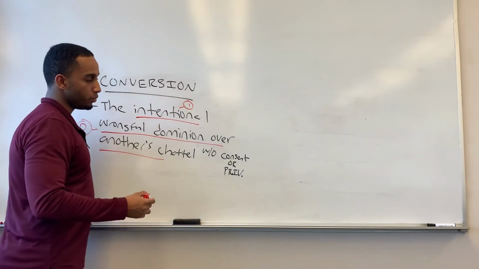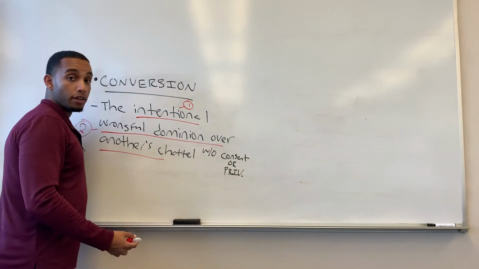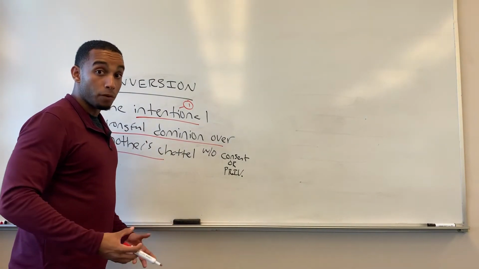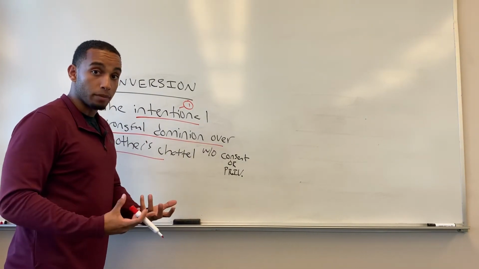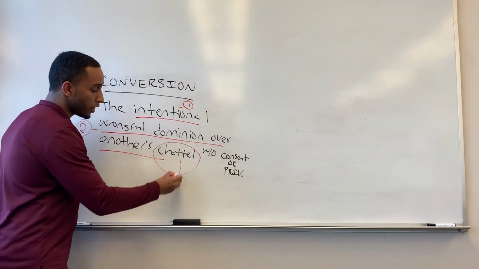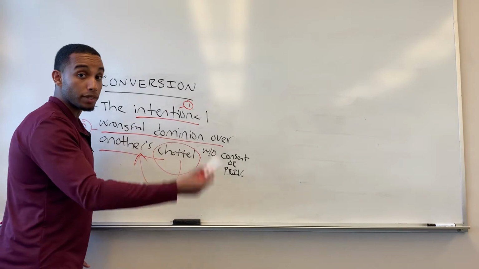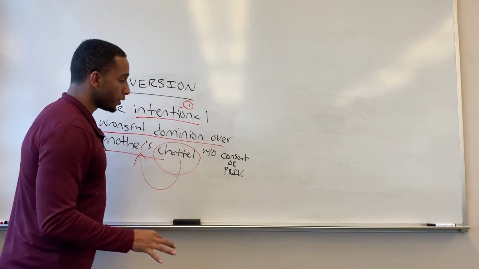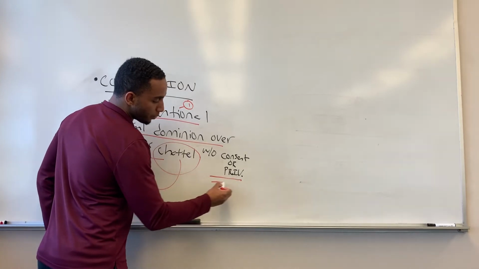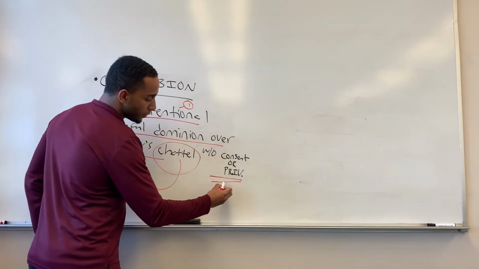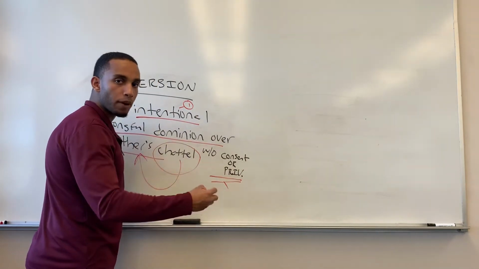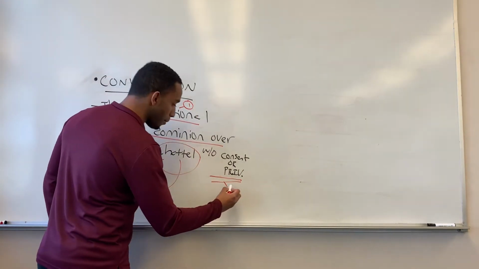You need to show that not only does the defendant have wrongful dominion, wrongful possession of that item, you also need to prove that the chattel belonged to another person, that the chattel belonged to the plaintiff. Moreover, you need to prove that there was no consent or privilege. So the defendant did not have the right, the permission, the privilege from the plaintiff to grab hold and take